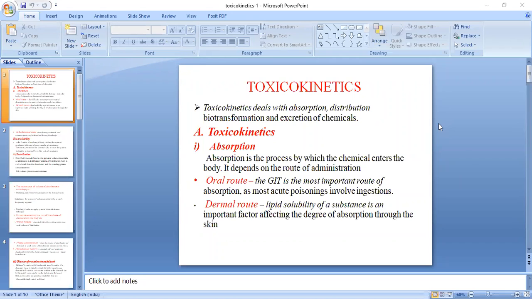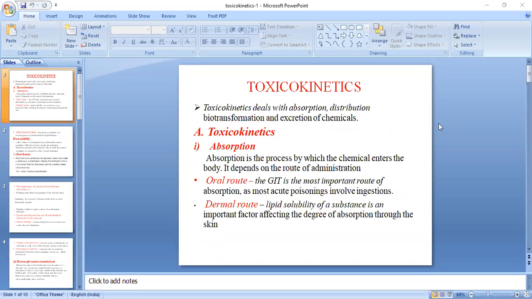Some people take substances like LSD, a lysergic acid derivative, and they inhale them. Some people take phenobarbital or alprazolam-like drugs orally. So I gave you examples of three different routes of administration.